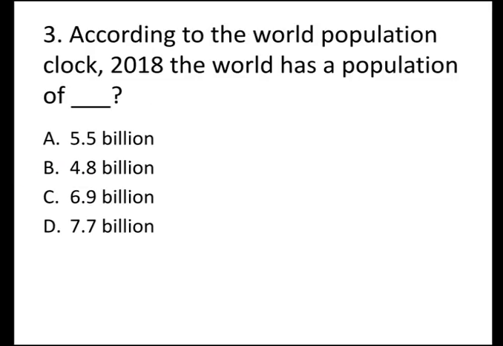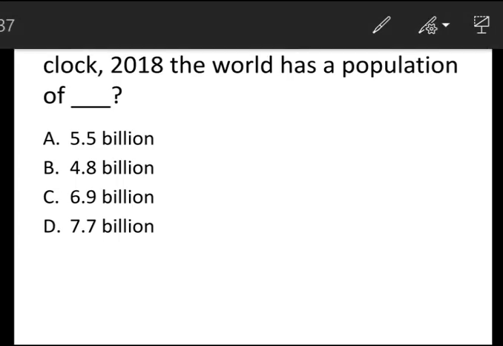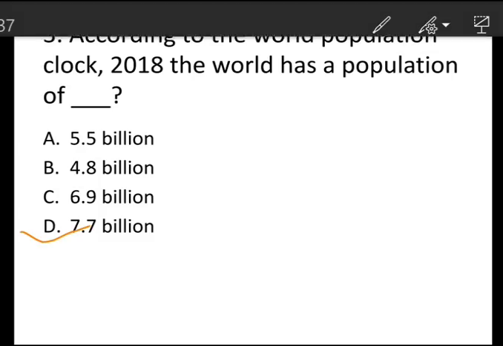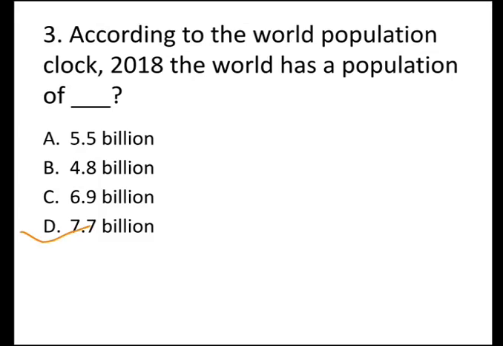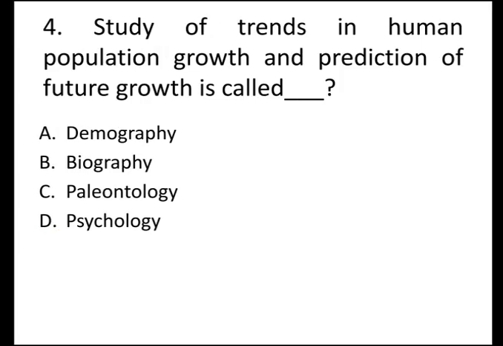And the next question is, according to the World Population Clock 2018, the world has a population of, options are A. 5.5 billion, B. 4.8 billion, C. 6.9 billion, and D. 7.7 billion. And the correct answer is D. 7.7 billion. According to the World Population Clock 2018, the world has a population of 7.7 billion.